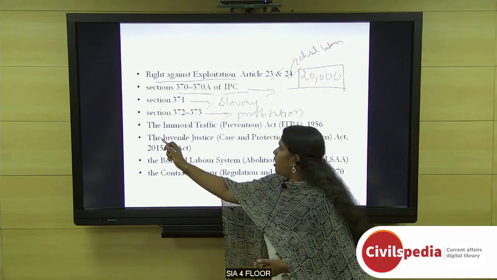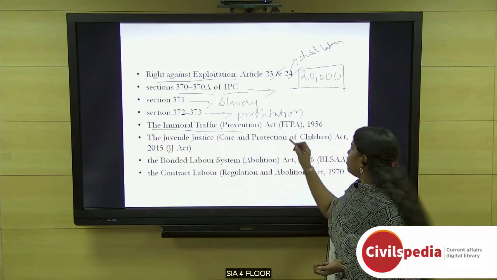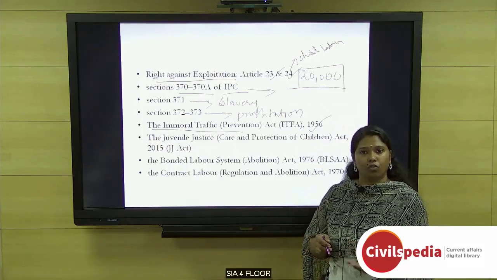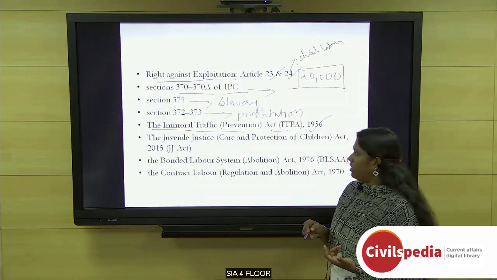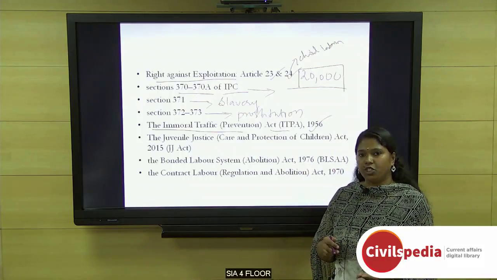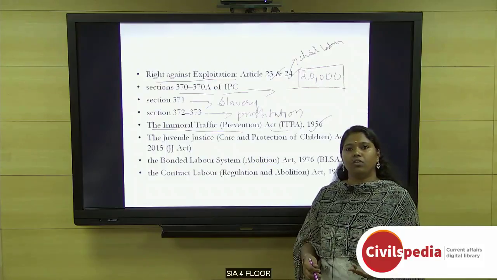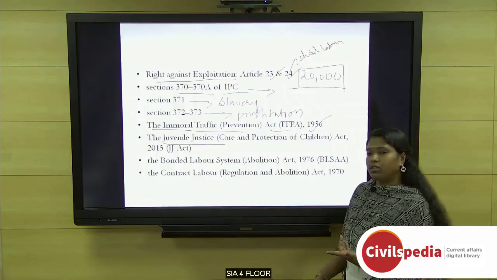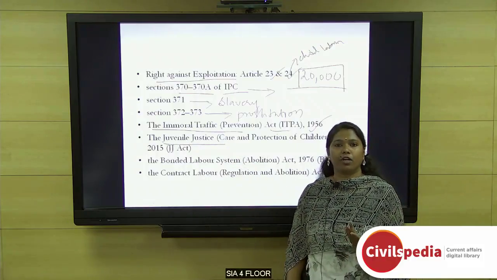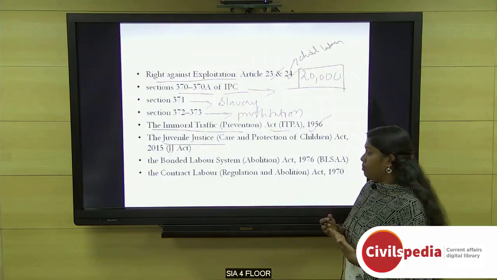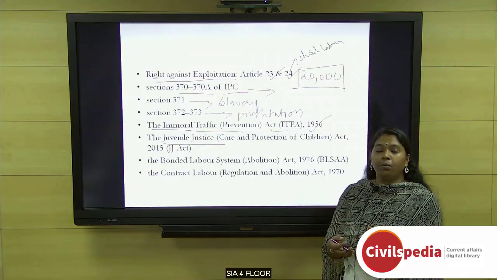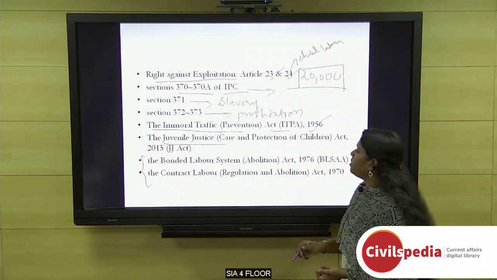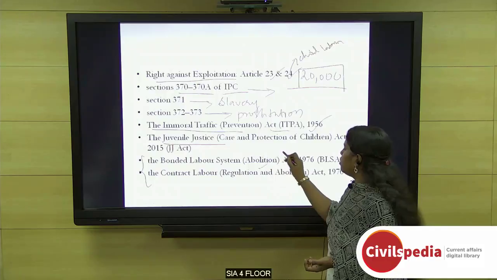Now there is the Immoral Traffic Prevention Act of 1956. This criminalizes acts dealing with sexual work. It deals mainly with men who are engaged in trafficking work, while there is no provision to deal with women traffickers. And then there is the Juvenile Justice Act of 2015. It gives a framework for protection of children who are missing or who are under the threat of being trafficked. And then the last two, that is the bonded labor system and the contract labor acts, deal with forced labor.